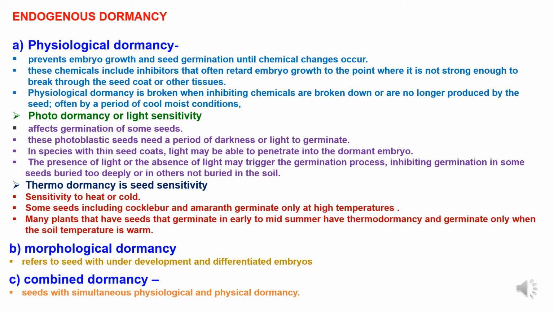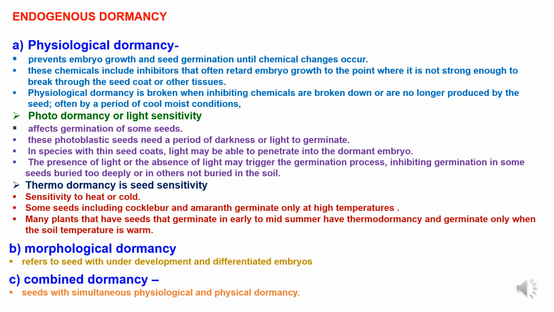Under physiological dormancy, photodormancy or light sensitivity affects germination of some seeds. These photoblastic seeds need a period of darkness or light to germinate. In a species with thin seed coats, light may be able to penetrate into the dormant embryo. The presence of light or the absence of light may trigger the germination process, inhibiting germination in some seeds buried too deeply or in others not buried in the soil.